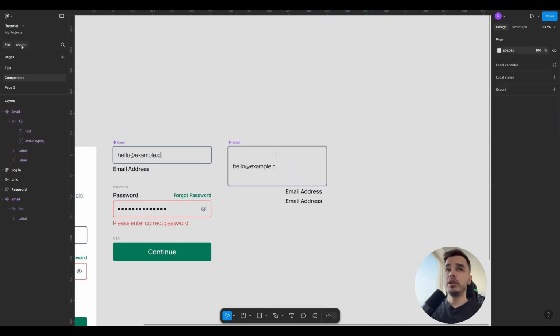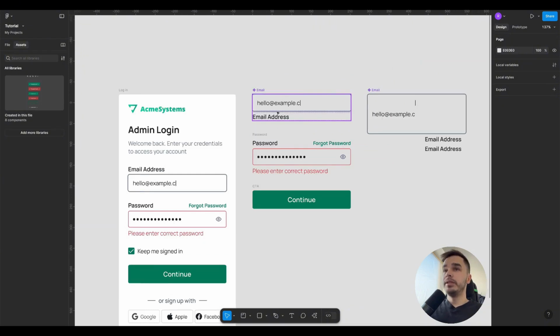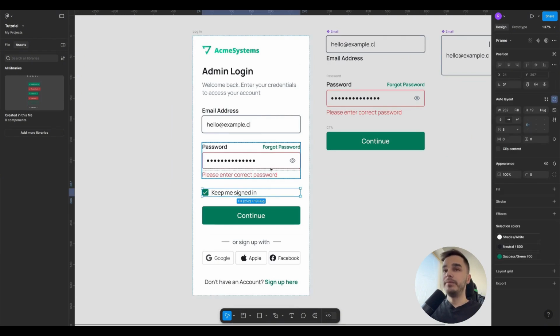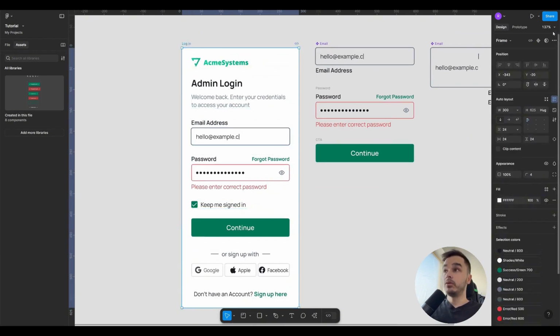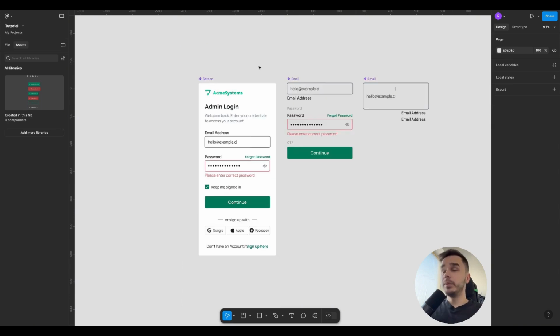You can also use child components to develop a new master component. If I take a child component of the email, then child components of the password and button, I can combine them into one new master component, which is called, for example, a screen. This is done so that if you have default elements on a mobile screen, such as a bottom or top menu used throughout your interface, you don't have to go through all the screens every time to change an icon in the mobile menu. All you need to do is create a mobile menu, make it a master component, then create a screen, transfer the child component there, and create a new master component. Overall, this is very convenient.